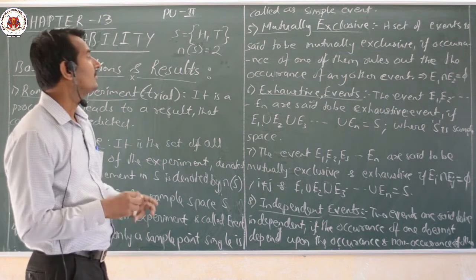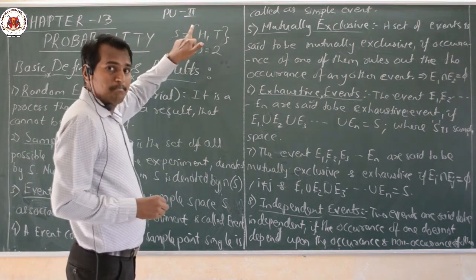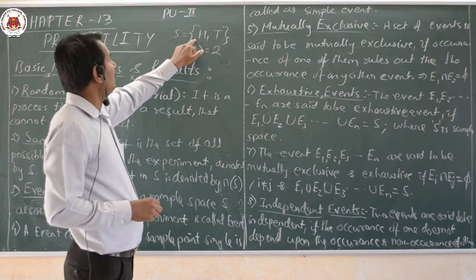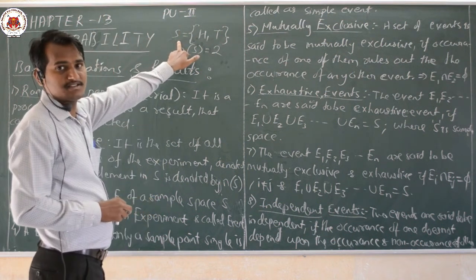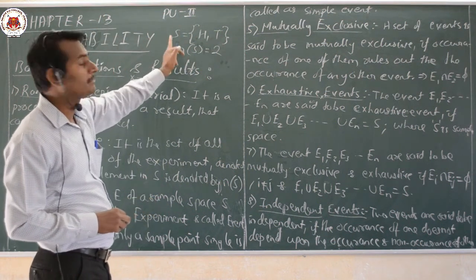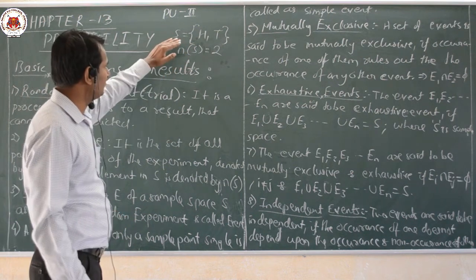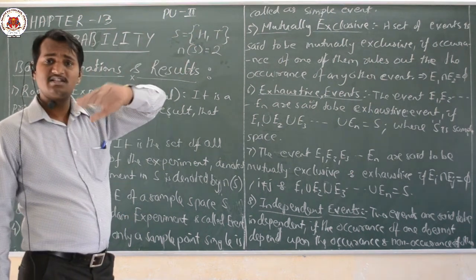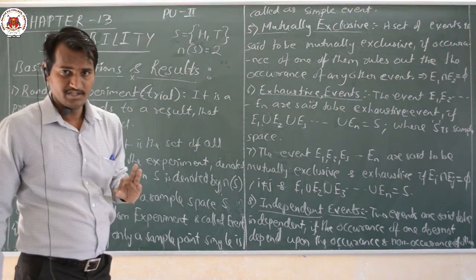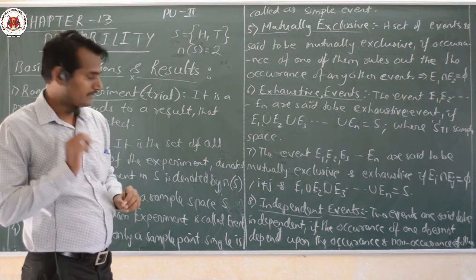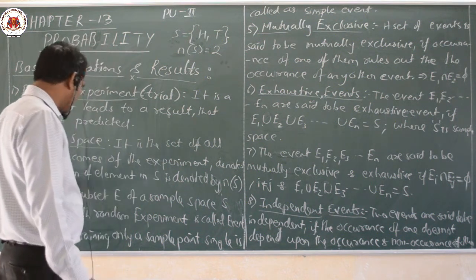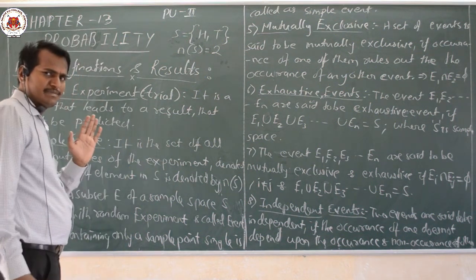Head is an event there. That means it is a part, a subset, of the sample space. This sample space is nothing but the universal set that we have studied in set theory. We will link to set theory also here. That is our event. Event is nothing but a subset of sample space.